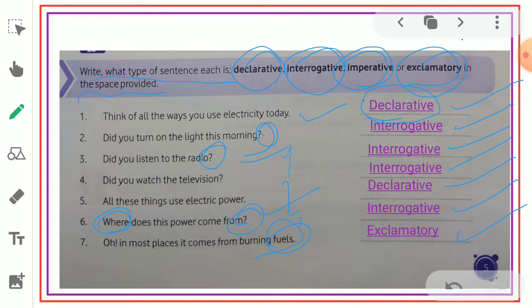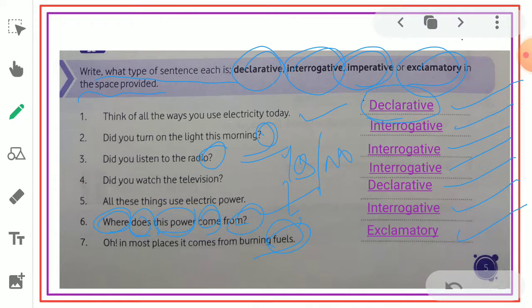The answer may be yes or no. Got it? So they may ask a yes or no question, or a WH question, like the sixth one, where a WH word is used along with a helping verb and main verb.